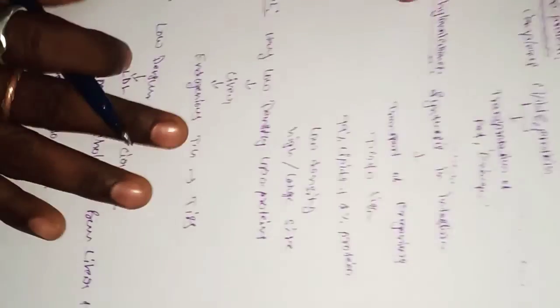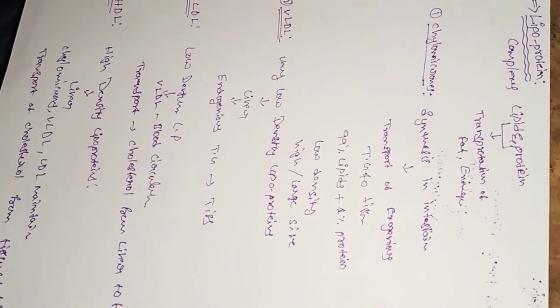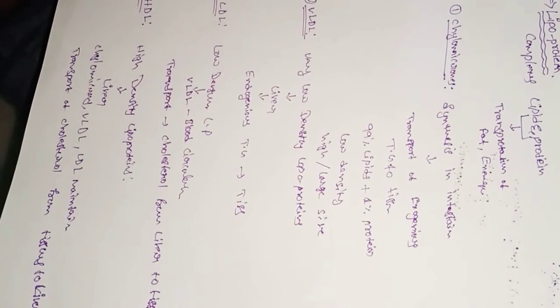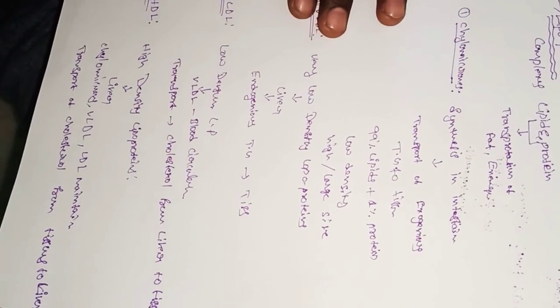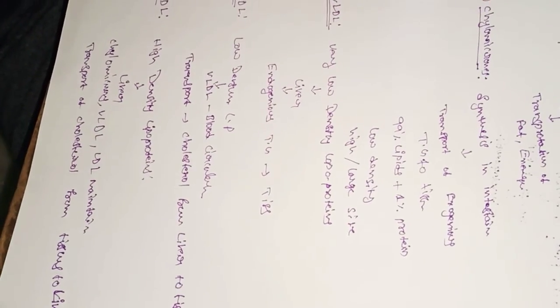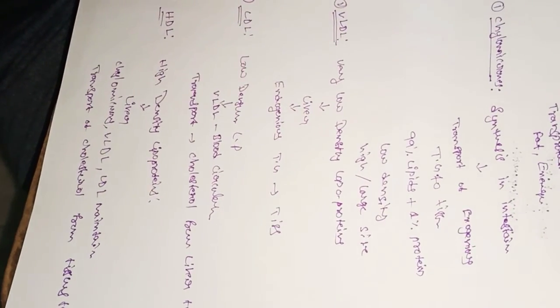So what are lipoproteins? Lipoproteins are complexes of lipids and proteins, involved in the transportation of fat and energetic compounds. Lipoproteins are classified into five types: chylomicrons, VLDL, LDL, HDL and free fatty acid.